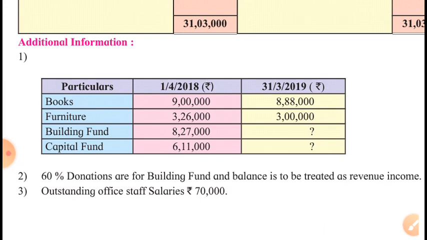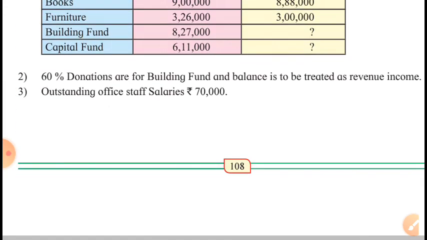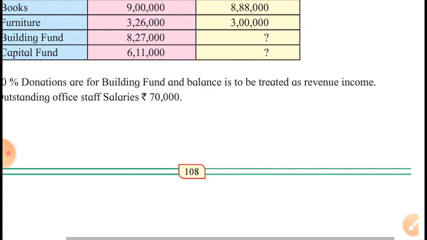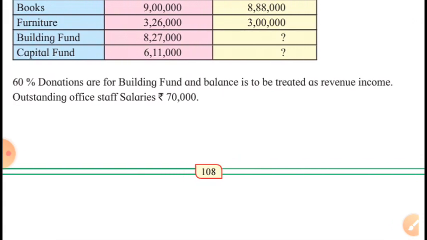Obviously books will be shown in the inner column, sorry. Then furniture also will be shown in the inner column. Capital fund, building fund, then 60% donations are for building fund, so building fund will be shown in the inner column. Capital fund is always shown in the inner column, opening balance, isn't it? Donations are for building fund, so tick mark donations: 60% will be added to the building fund and the remaining will be shown as an income.